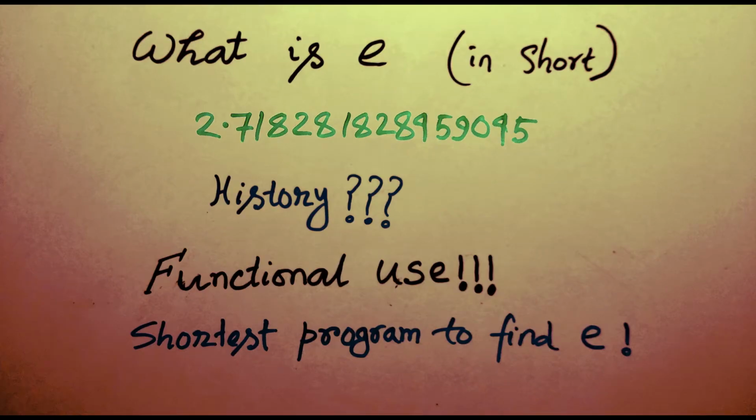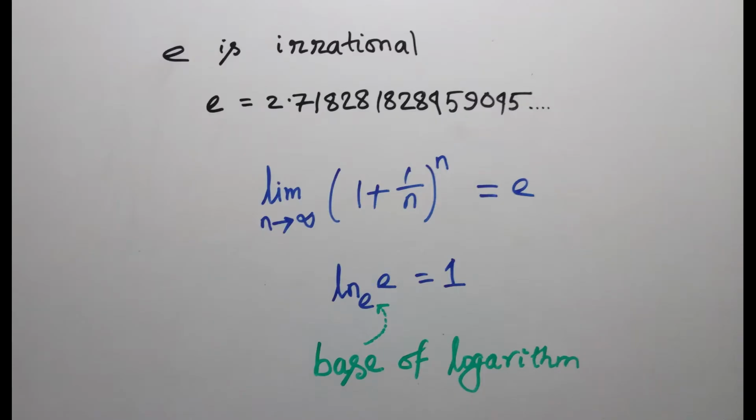Let us take a look at the history of that number e. Bernoulli was trying to find the limit as n tends to infinity of (1 plus 1 by n) whole power n. He discovered the number e in the year 1683. Although Euler, the famous Swiss mathematician, introduced the letter e as the base of natural logarithms.